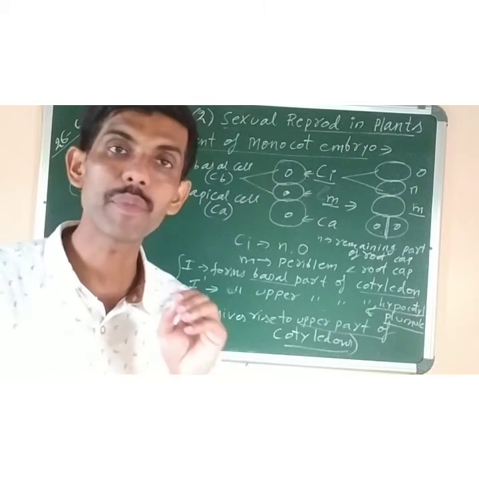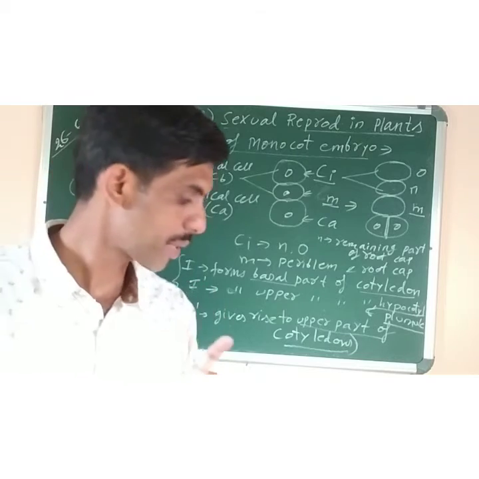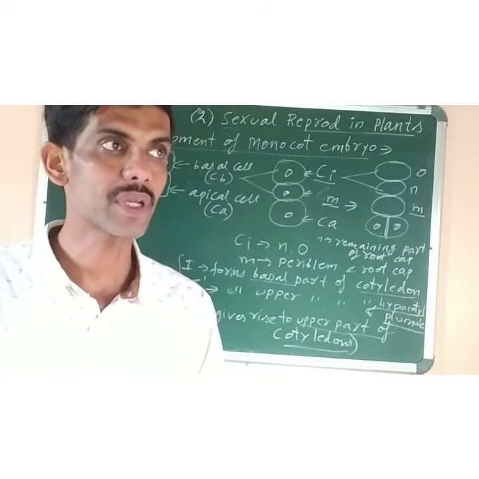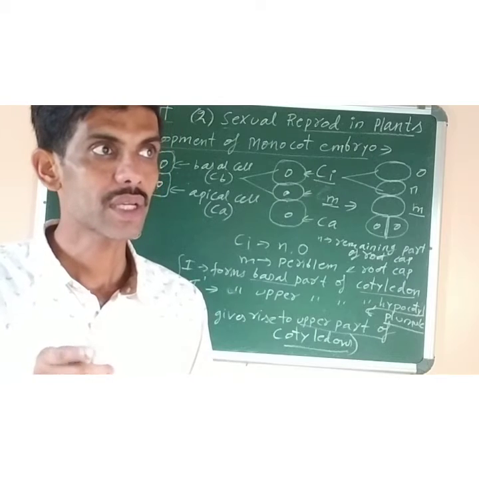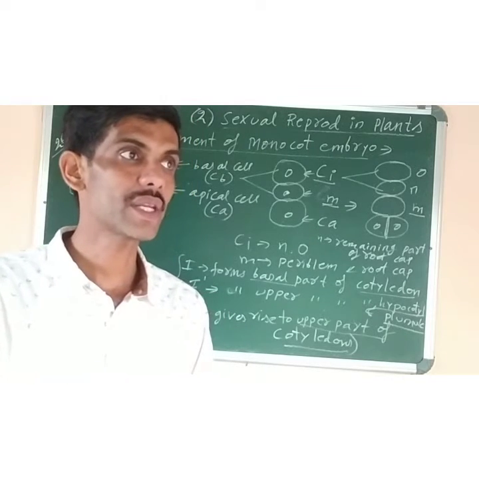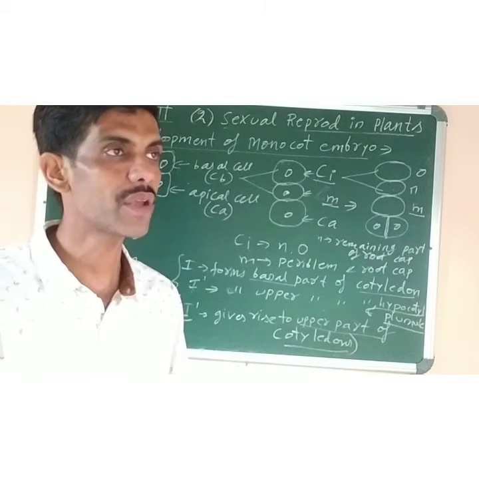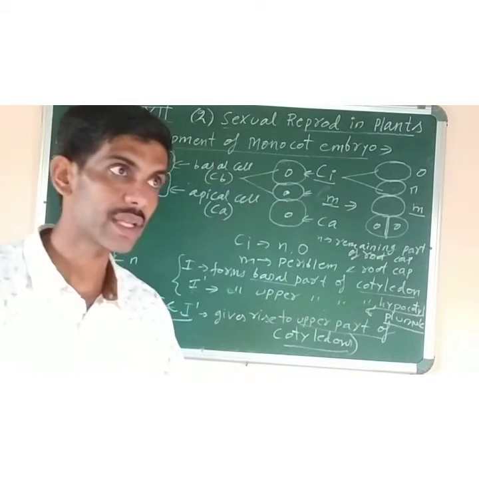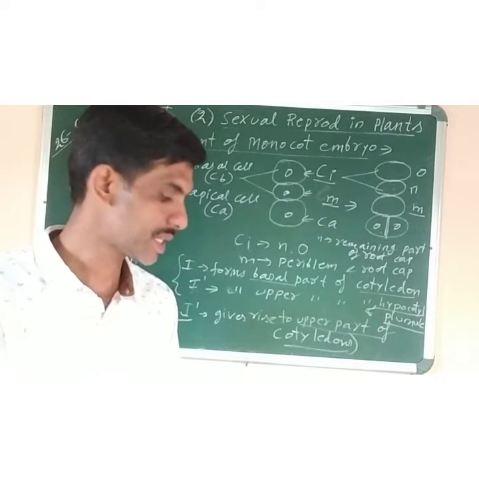What is polyembryony? Generally you know that one fruit is formed from one embryo. After fertilization, the ovule changes into seed and the ovary develops into fruit. Generally, one ovary develops with one embryo. Okay, but sometimes more than one embryo may be present in a fruit. It was first reported by a scientist called Antony van Leeuwenhoek in citrus fruits in 1719, that is in orange. After that we have found polyembryony in many other species of plants.